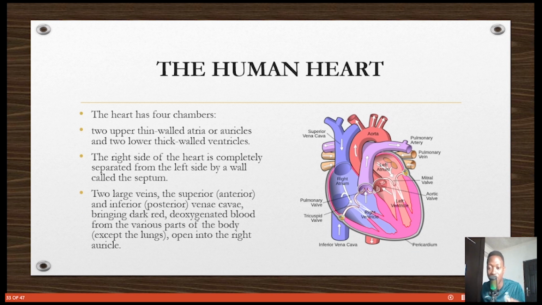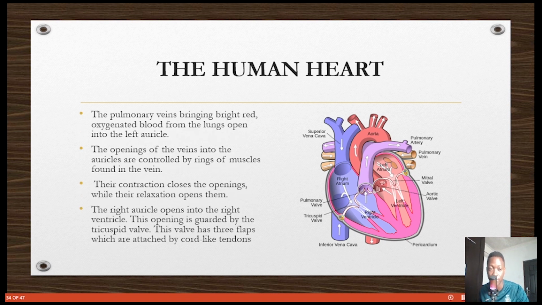So the heart has 4 chambers. I've said this earlier: right atrium, right ventricle, left atrium, left ventricle, right? Good. The 2 upper thin-walled atria, or auricles, and the 2 lower thick-walled ventricles. The ventricles are thicker because they're the ones that pump blood out. You see, the left ventricle pumps blood through the aorta to the entire body. The right ventricle pumps blood through the pulmonary artery to the lungs. I'm going to describe all these things for you guys.